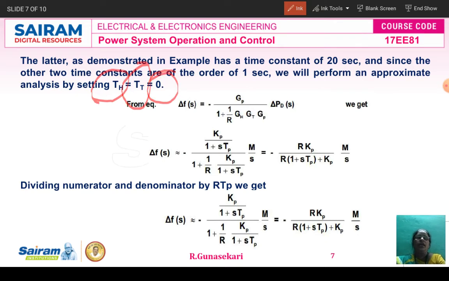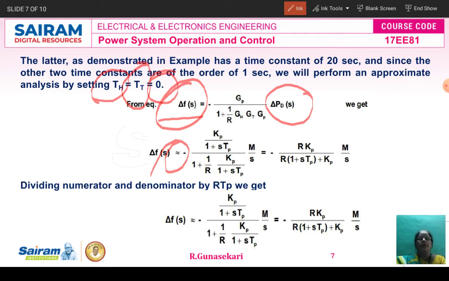Now del f of s equal to minus Gp divided by 1 plus 1 by R into Gh into Gt Gp into del Pd of s. So therefore in the dynamic response model, del f of s is the output, del Pd of s is the input only. Now del f of s is nearly equal to minus Kp divided by 1 plus s into Tp. So this is the transfer function divided by 1 plus 1 by R into Kp divided by 1 plus s into Tp into M by s.